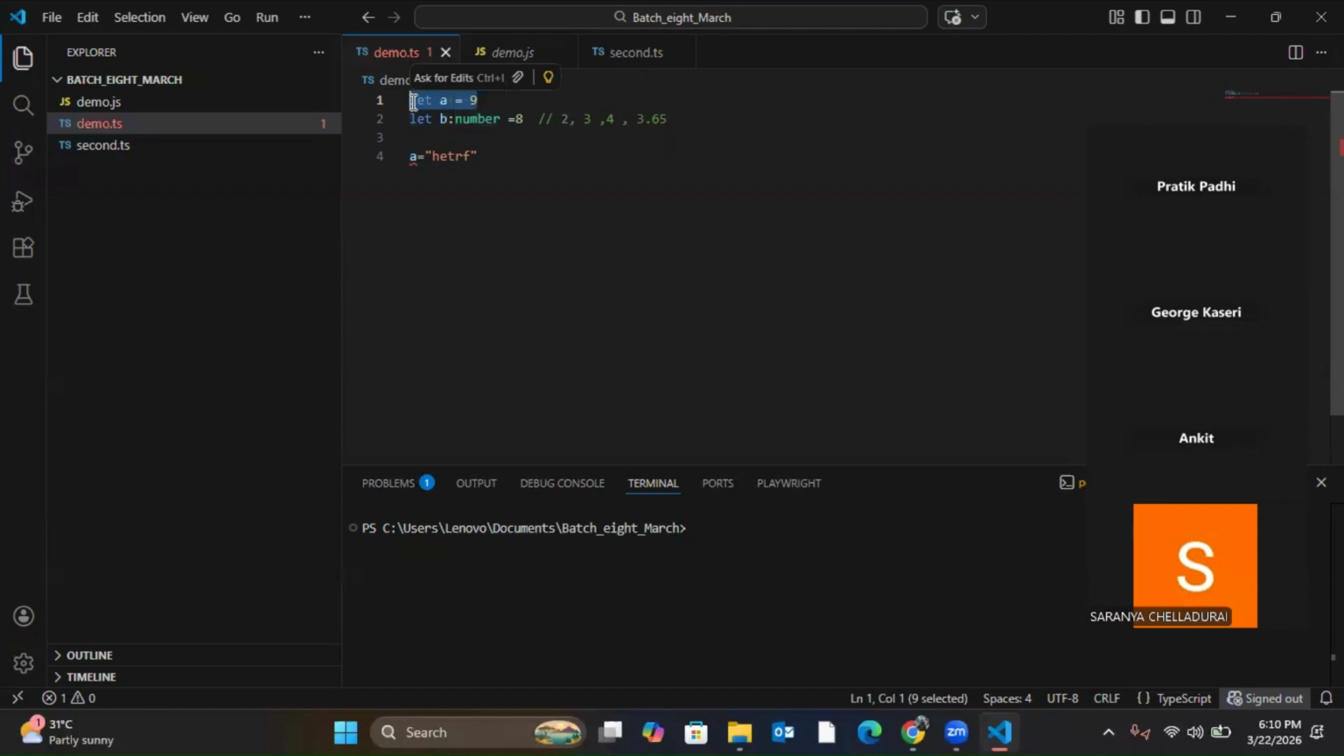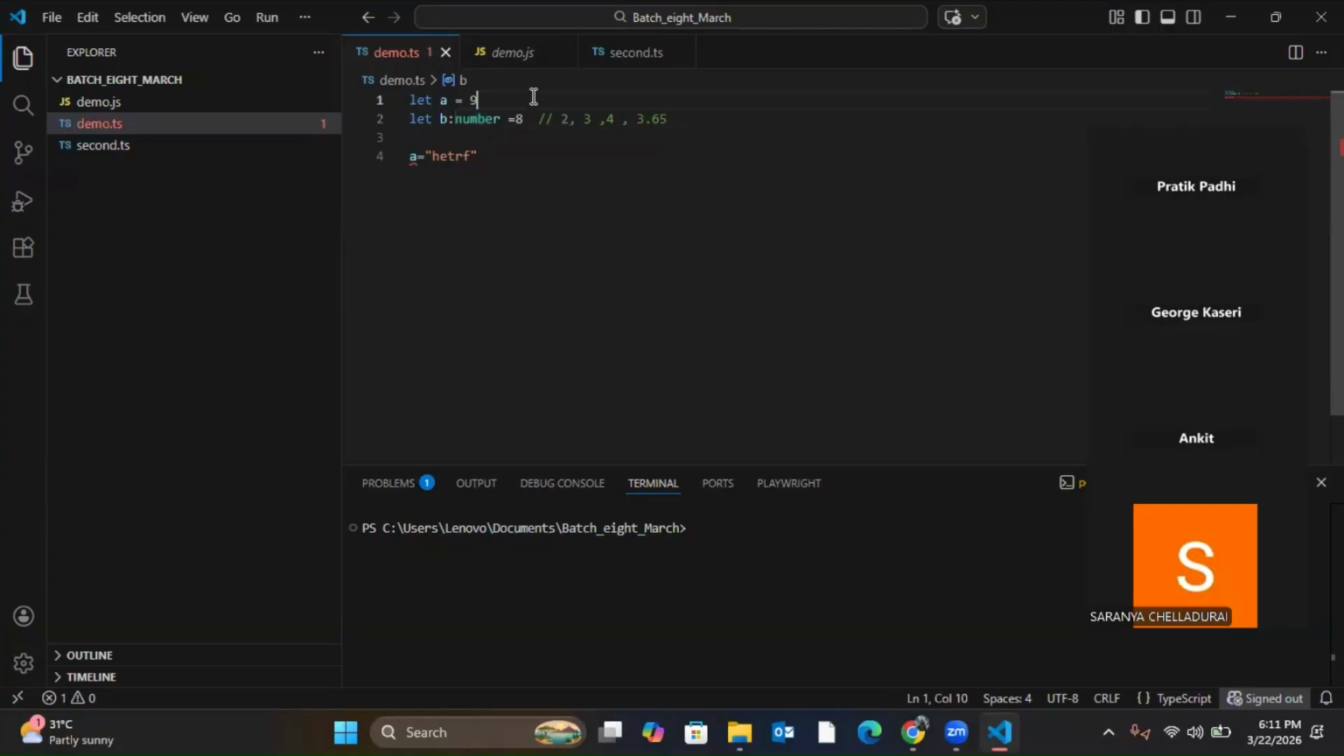So in JavaScript, what will happen? It will automatically understand by the type of value you are assigning it for the first time. But in TypeScript, we have one more layer of convenience: at the time of declaration, I can explicitly declare which type it is. Understood?